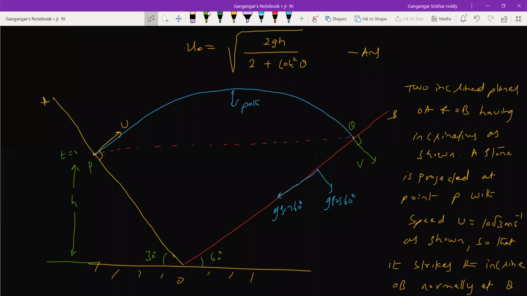So when it moves from P to Q, what is the initial velocity u? u is along OB, no? And due to g sine 60, it will undergo retardation. Finally, when striking the inclined plane OB at Q, its velocity will be directed perpendicular. So therefore, the velocity of the projectile along OB at point Q will be 0. So we are writing the equation like this.